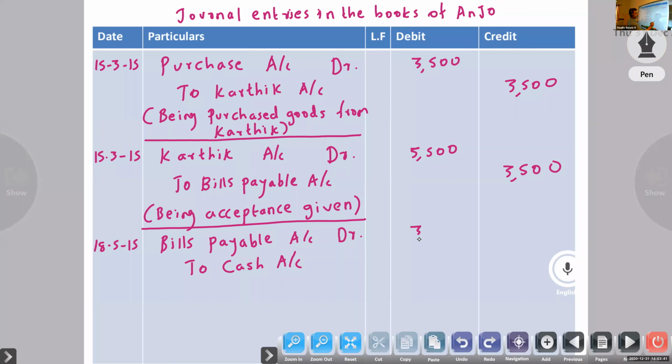Same amount, 3,500. Being the amount of bill paid.